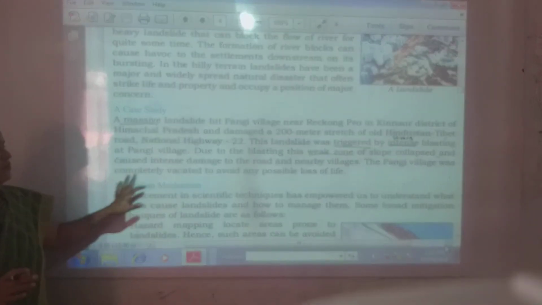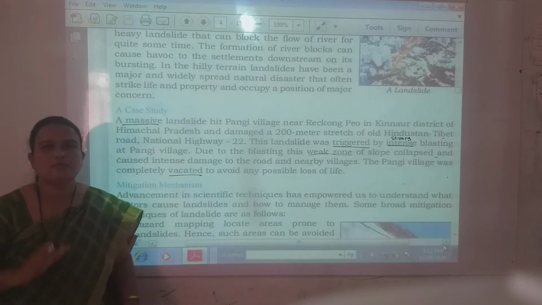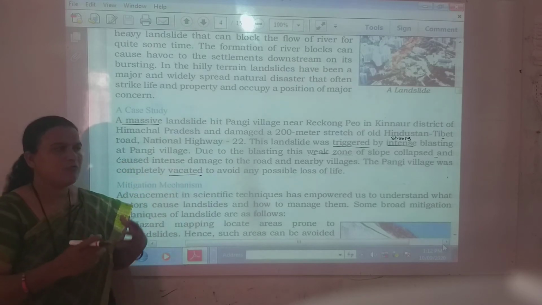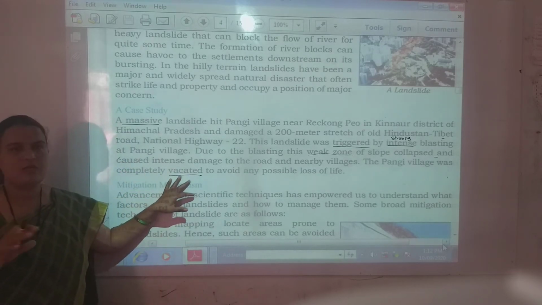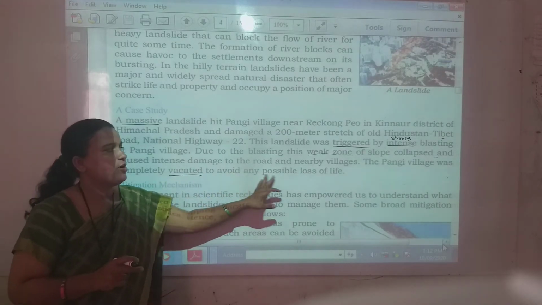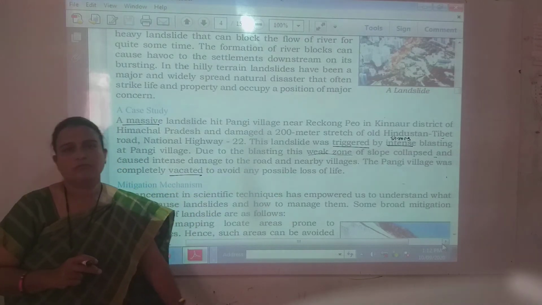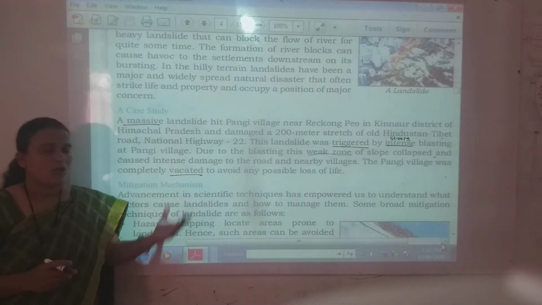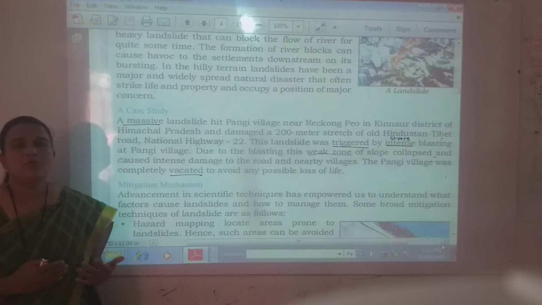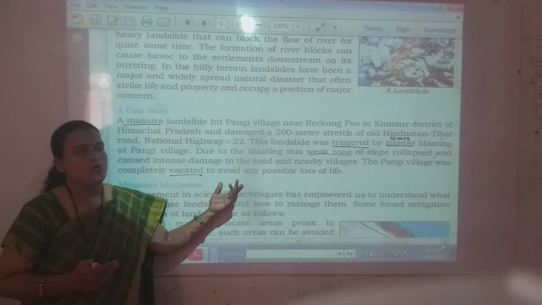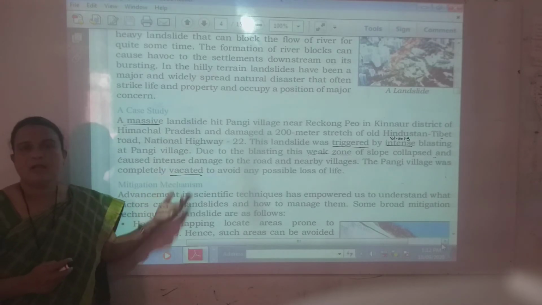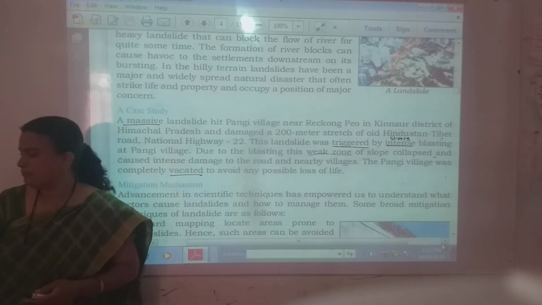The Pangi village was completely vacated. Whatever residential buildings or villages were there were vacated. Means the area was totally vacated by the government to avoid any possible loss of life. Property destruction had already taken place, but furthermore there should not be any loss of life. Because of that, government authorities vacated Pangi village completely.